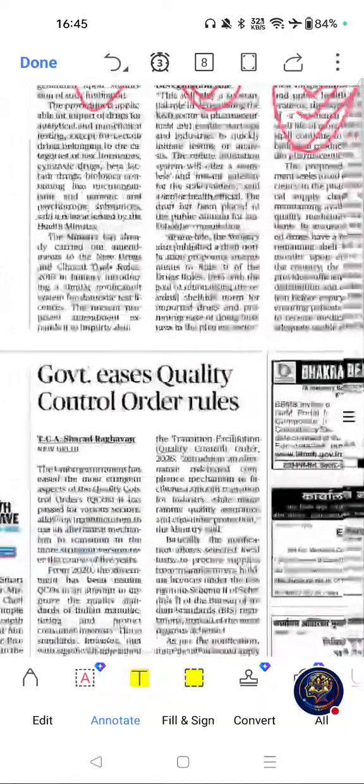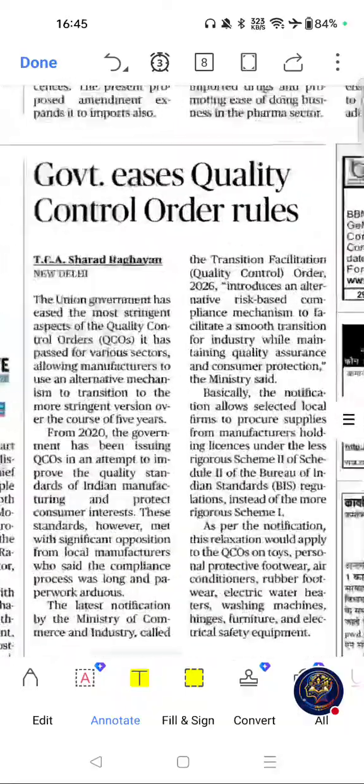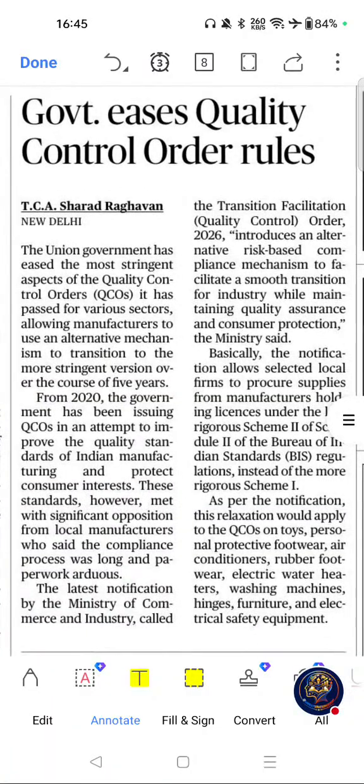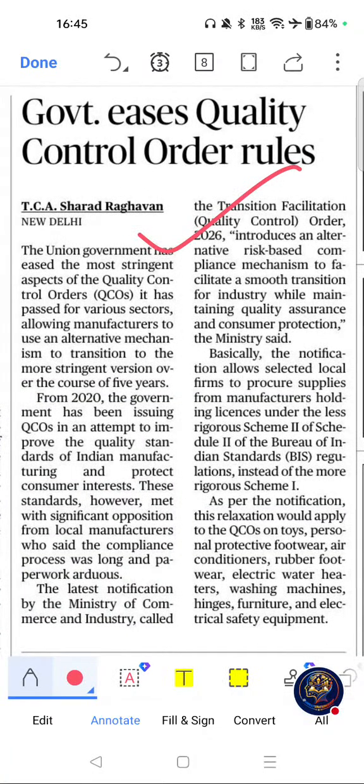Next important article from this page was this one. Government uses quality control orders. Why this topic is important for exams? Because quality control orders are frequently asked in UPSC economy section. BIS and standardization are important prelims topics. And this is relevant for manufacturing and exports.